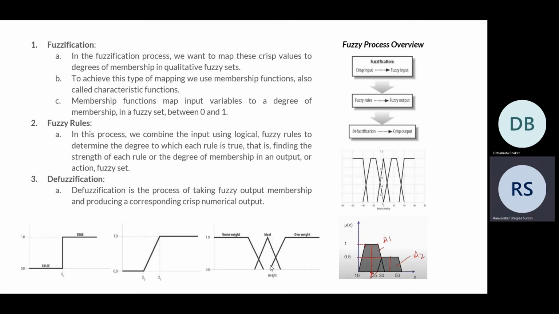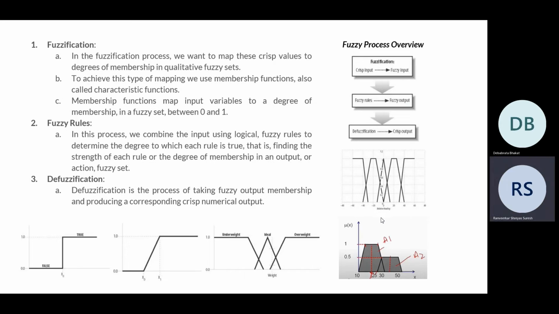So the next step is fuzzy rules. A fuzzy rule is a conditional if-then statement: if x equals a, then y equals b. It's the rule which governs the operation of the fuzzy logic controller. So in this statement, x and y are classical mathematical variables, and a and b represent values within fuzzy sets and are logical continuous variables between 0 and 1, as opposed to discrete variables that are either 1 or 0.